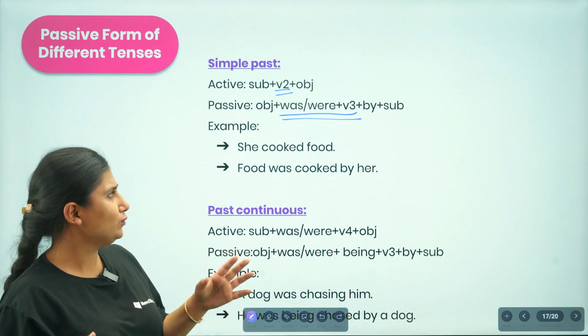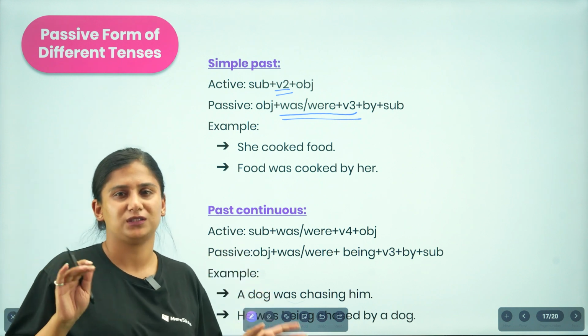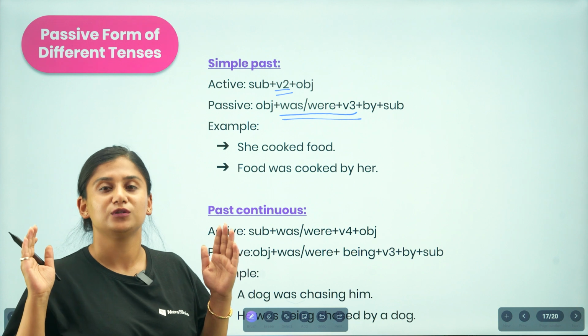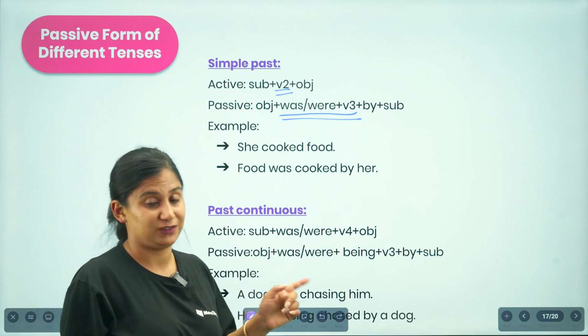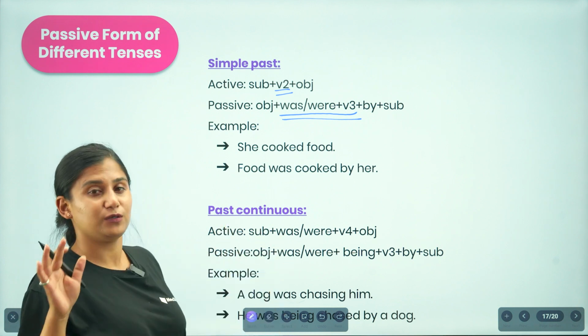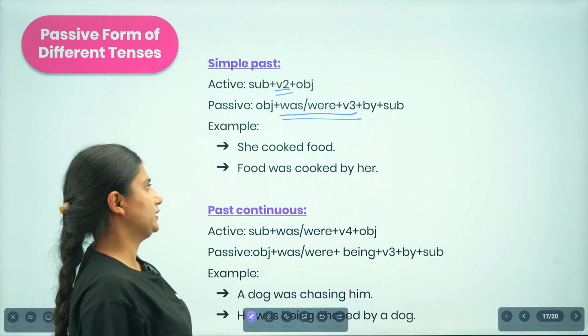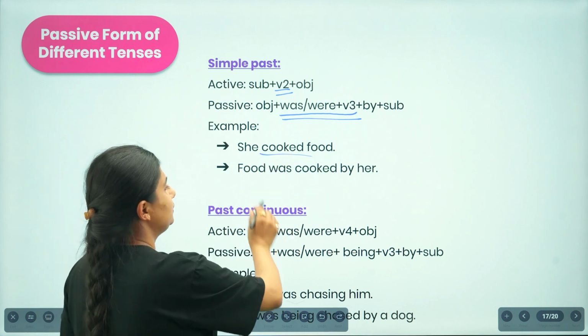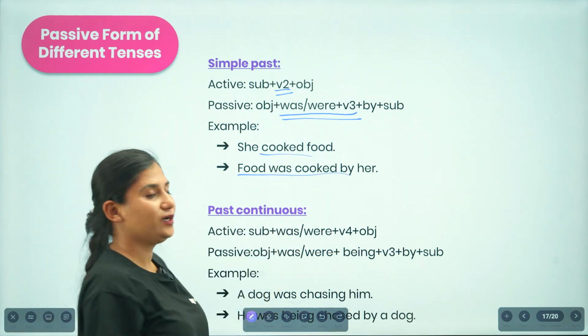You all know that we are to change the position of the object and the subject as well, but you should be emphasizing the verb as well. It is very important to be watchful about all these things. So, she cooked food. The food was cooked by her.